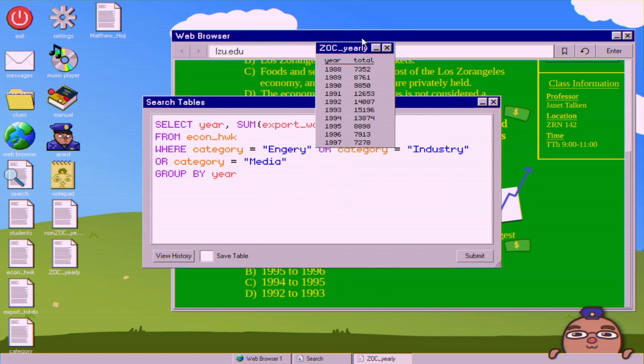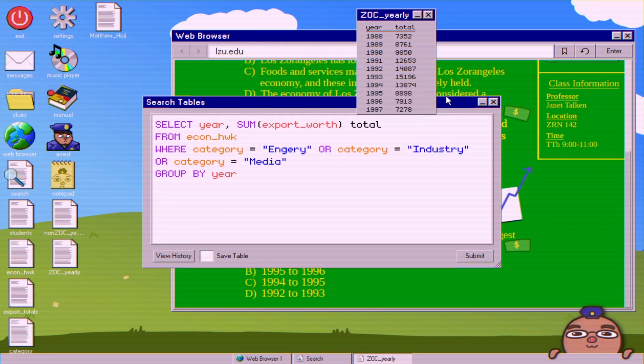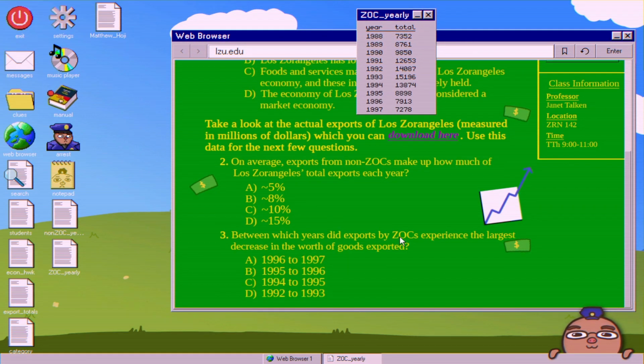And there we go, now we have the ZOC yearly export totals. So between what year did exports by ZOCs experience the largest decrease in the worth of goods exported? Luckily here, we just have 4 possible answers we need to look at.